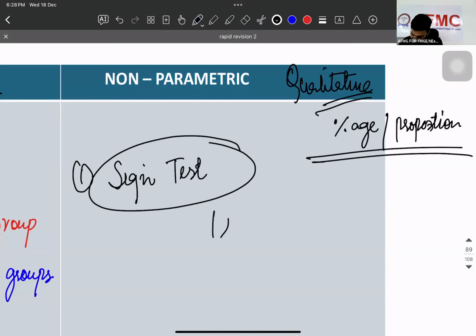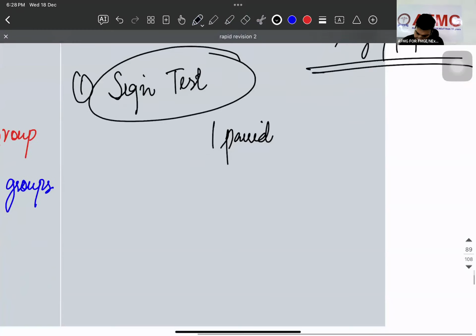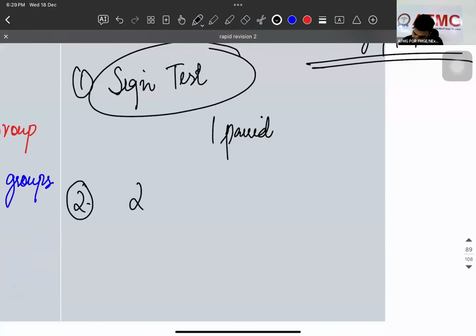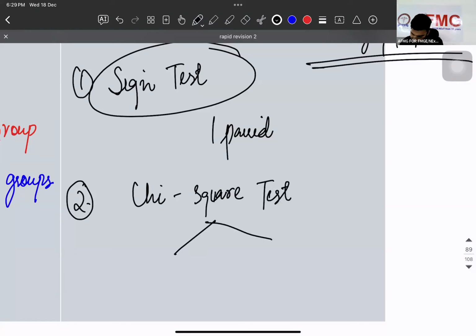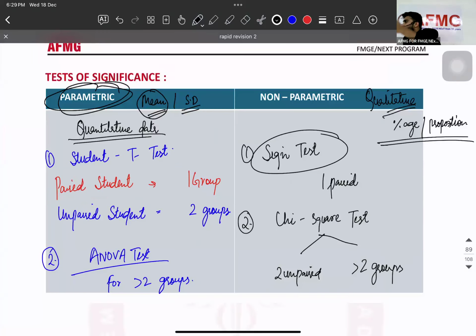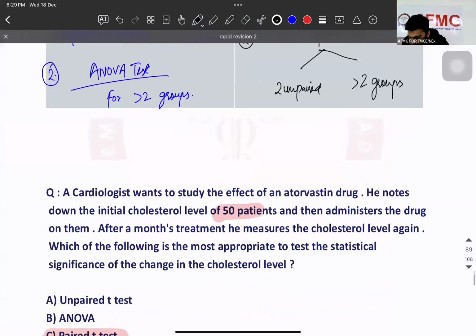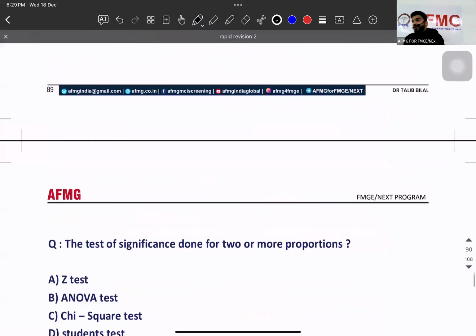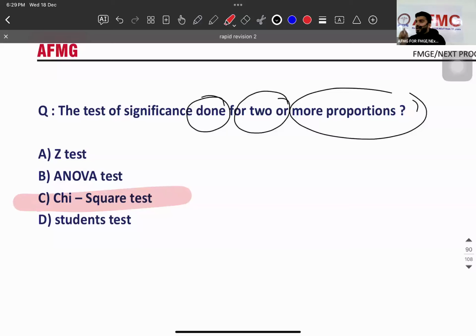If one paired group, what is the test? Sign test. And if two unpaired or paired or more than two groups, answer is going to be chi-square test. Is that clear? Sign test for one group, two or more than two, your answer is going to be chi-square test. Chalo, the test of significance done on two or more proportions, your answer is chi-square test. Is that clear to everyone?